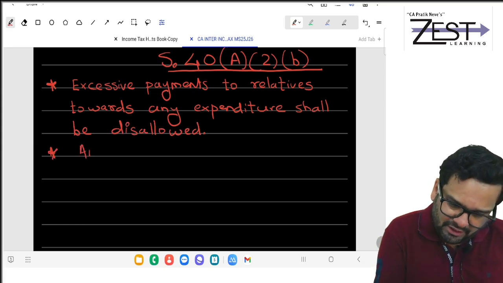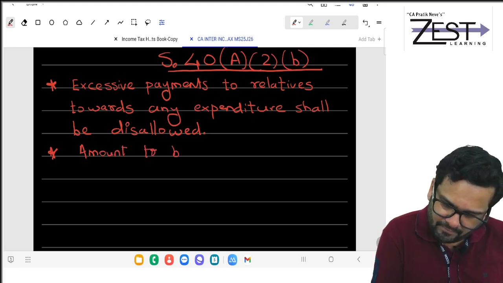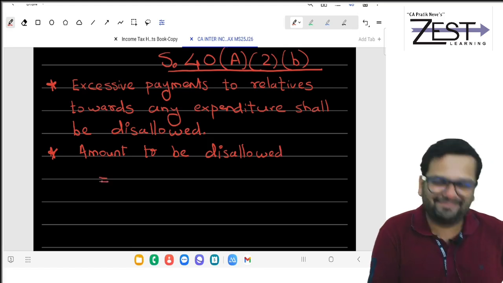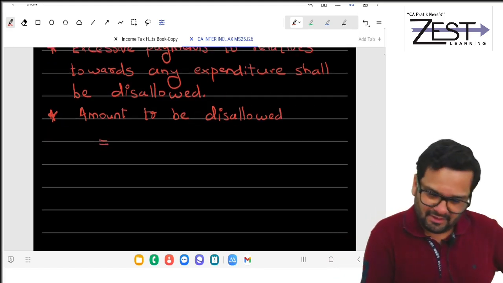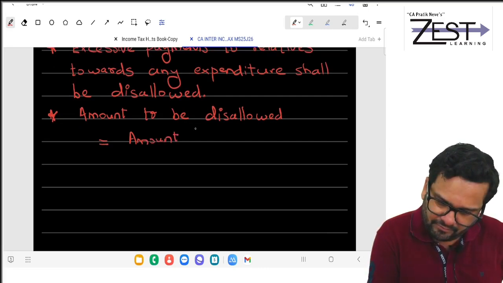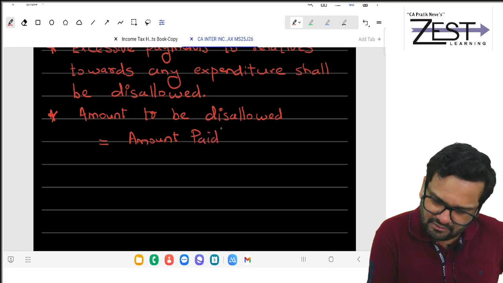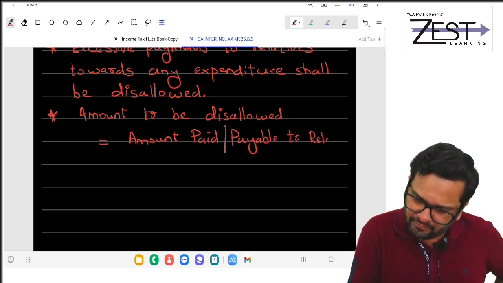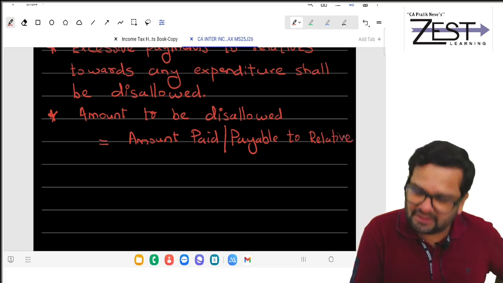So what is the amount to be disallowed? The amount to be disallowed is equal to the amount paid or payable to the relative. This amount was higher, na?